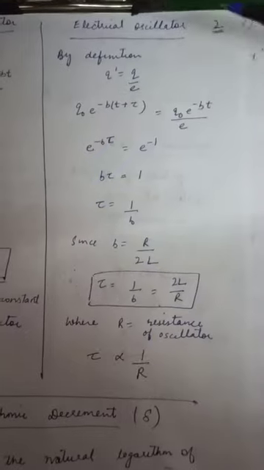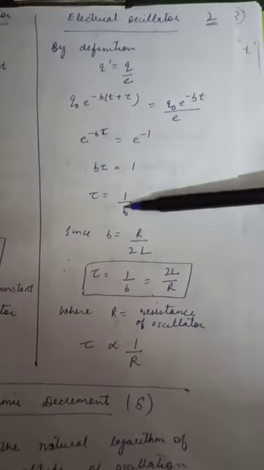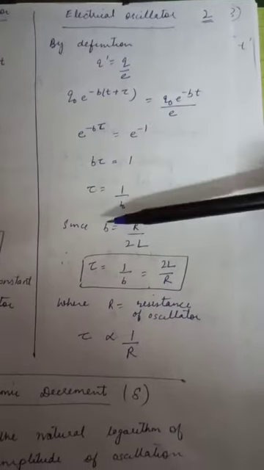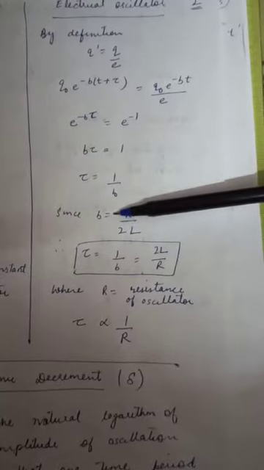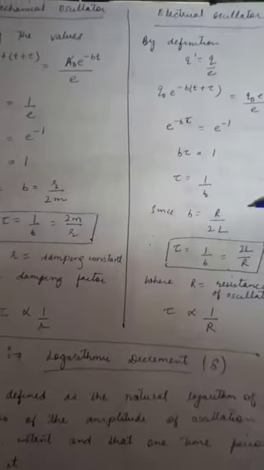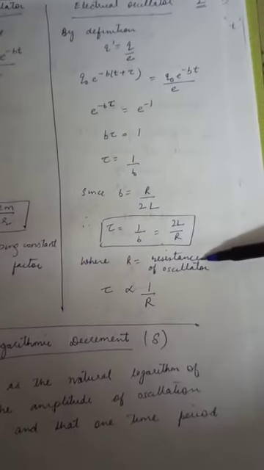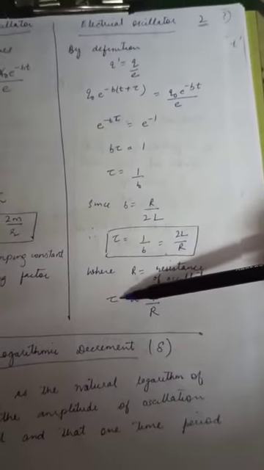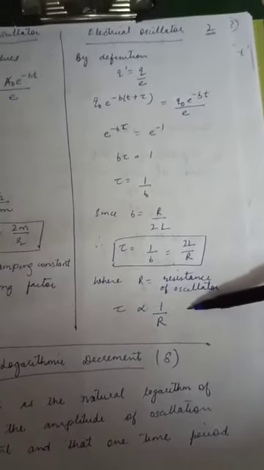Okay. And after the time tau, putting the values, similarly cancelling the same terms, tau will come out to be equal to 1 by B. Now here the formula for B is R by 2L. The role of small r is played by the resistance, the role of M is being played by the inductance L. So tau, which is equal to 1 by B, will now be equal to 2L by R, and it is again the relaxation time is inversely proportional to the resistance of the oscillator.